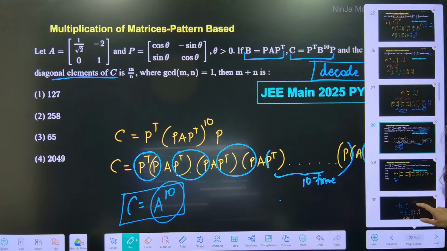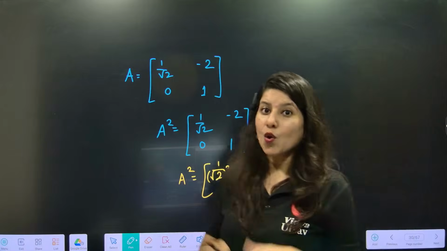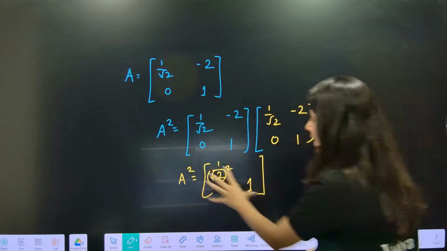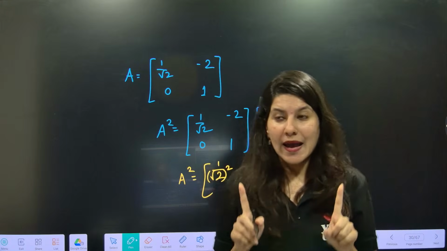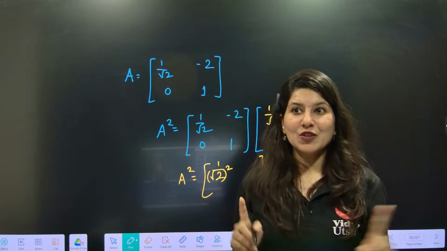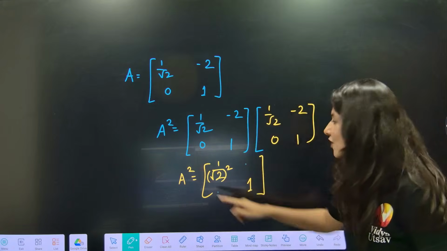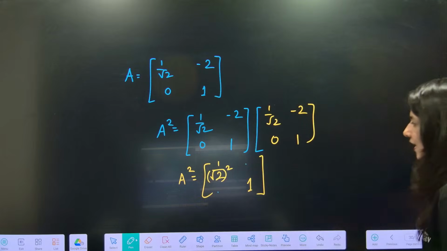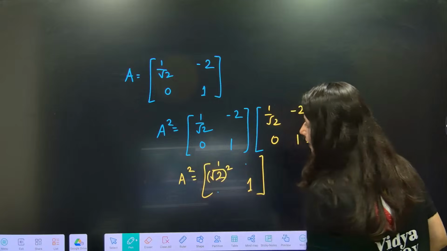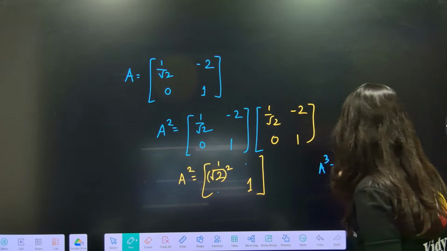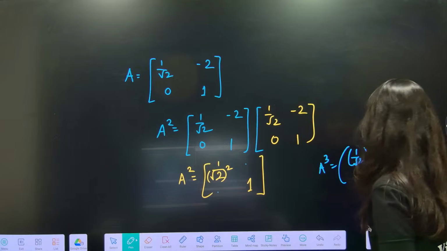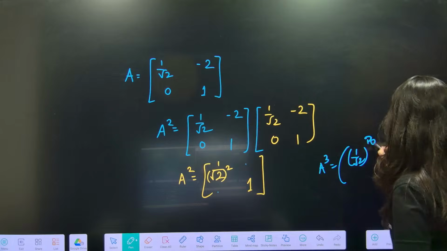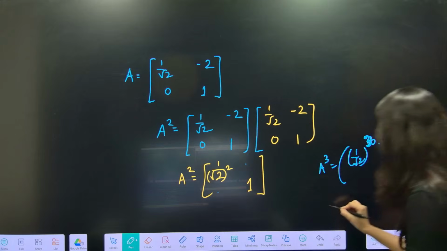A matrix is given to you. Just find out what will be A power 10. So this is A matrix. If you try to find out A square, I'm interested only in diagonal elements. So be very smart. Do not waste your time in calculating non-diagonal elements. If you read the question carefully, you have to be extremely alert. So A square will look like this. You know what? A cube will look like this, my dear students. So tell me, A power 10, diagonal elements of A power 10.